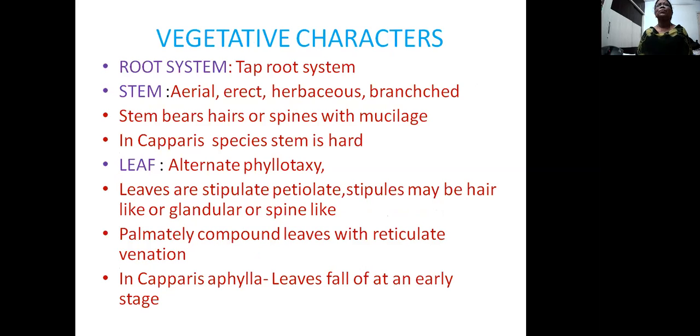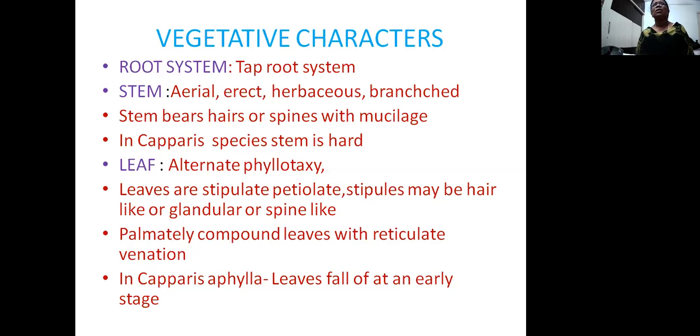Coming to the root system, in this family all the members have a normal taproot system since it belongs to class Dicotyledonae, which is an important characteristic feature of Dicotyledonae, the presence of taproot system. But here the taproot system has no modification, it's a normal taproot system.